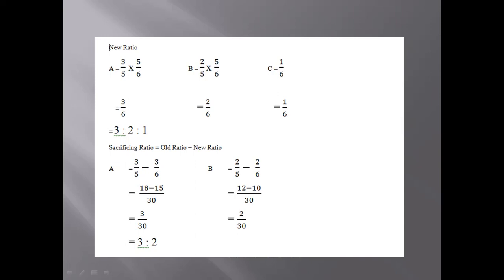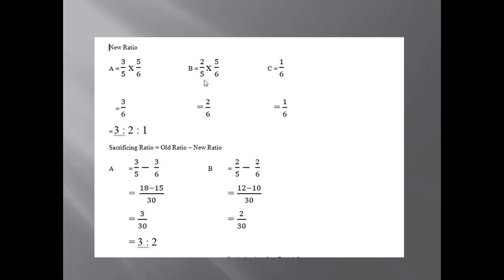Guys, let us do now question number 48. In this question number 48, you can see the old ratio is already given, 3/5 and 2/5 for A and B. As you can see here, the same old ratio has been followed here, 3/5 and 2/5.